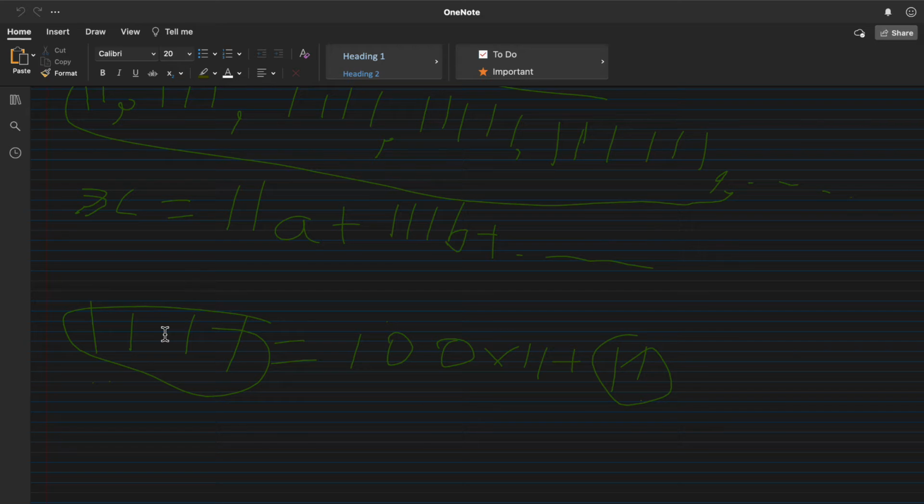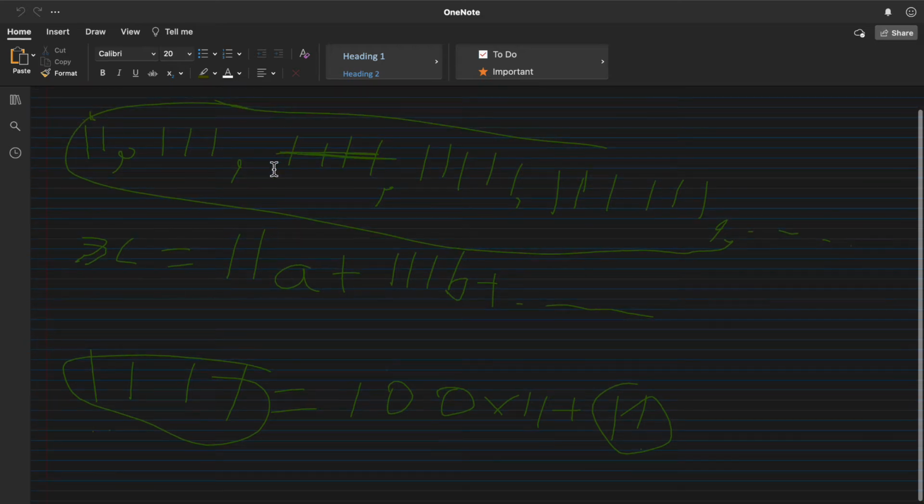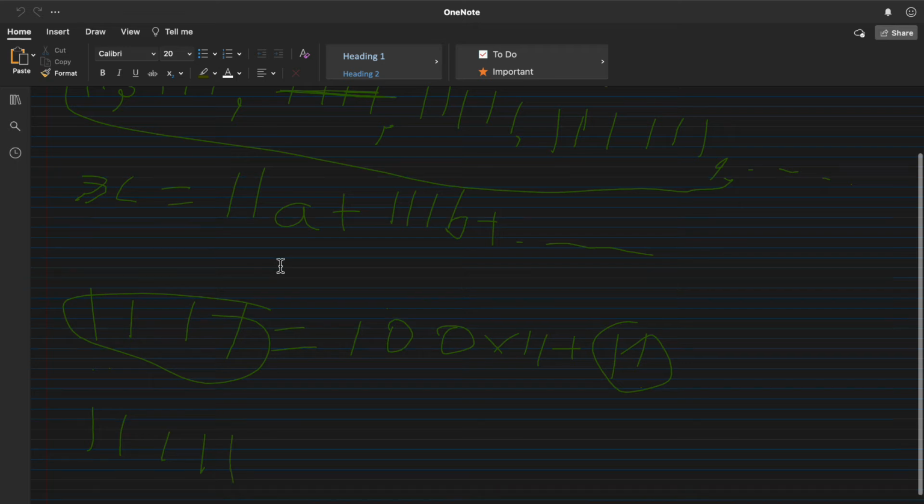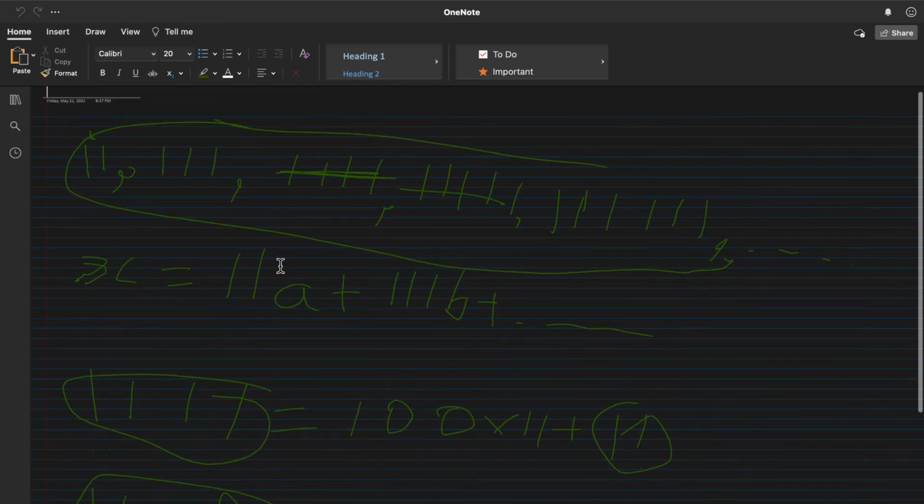This number can be deleted from the selection criteria. Similarly for the fourth number we have 11111. This number is also 111 into 100 plus 11. So this number can also be deleted. Both these numbers can be deleted.